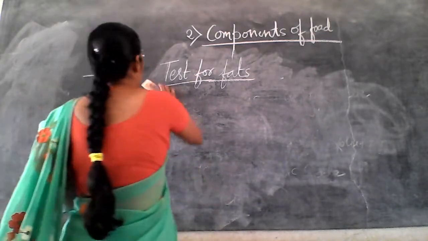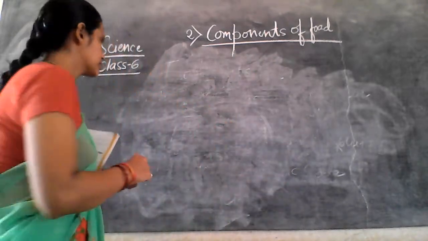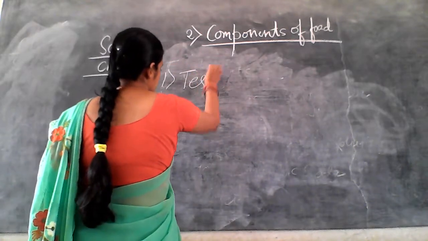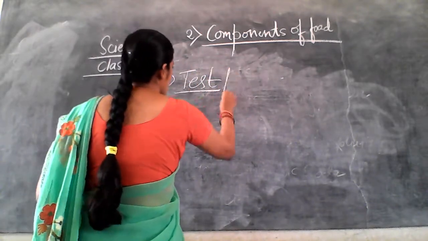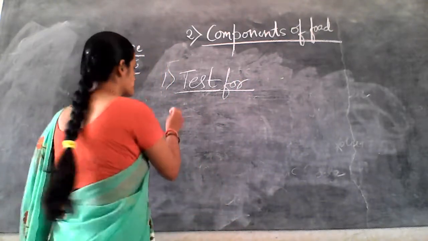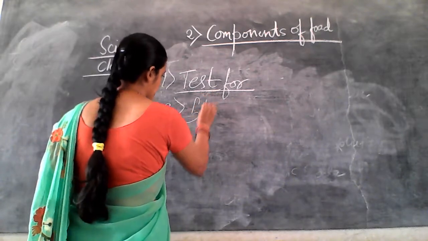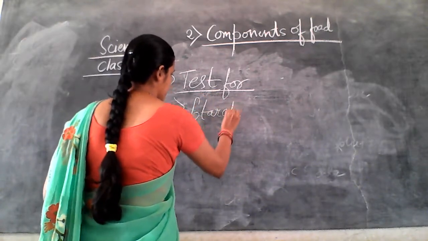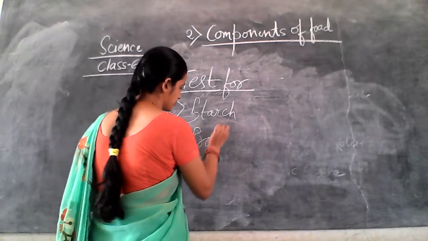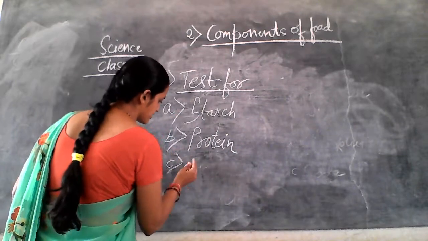So, in today's class what we have studied are tests for three components or nutrients. Which are those? One is the starch, second is protein, third is the fat.